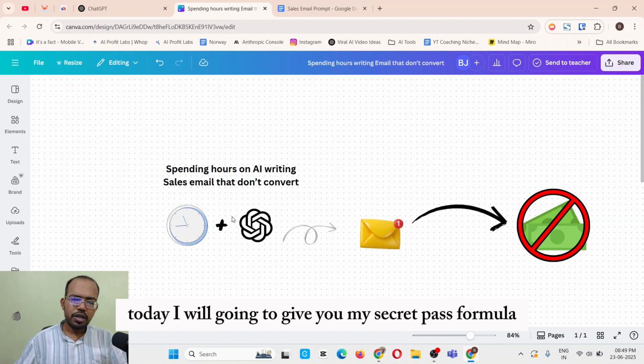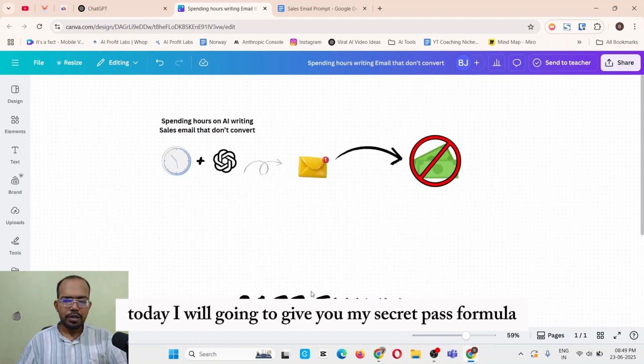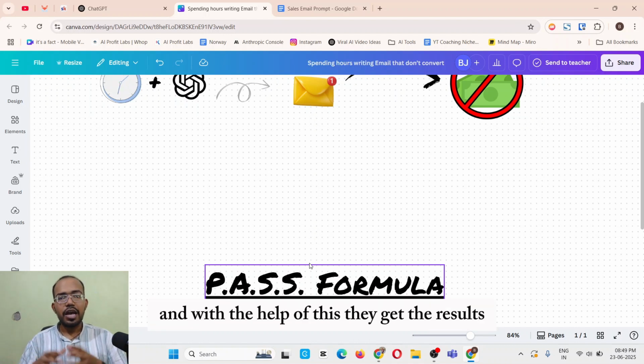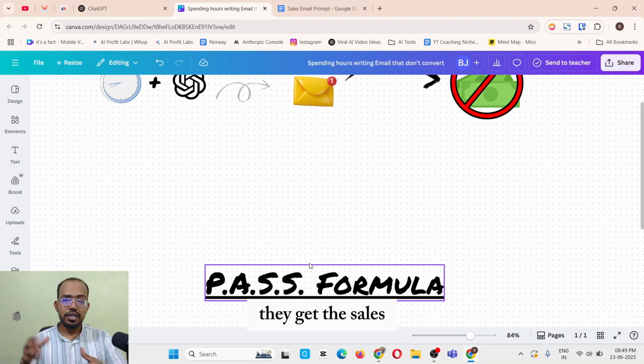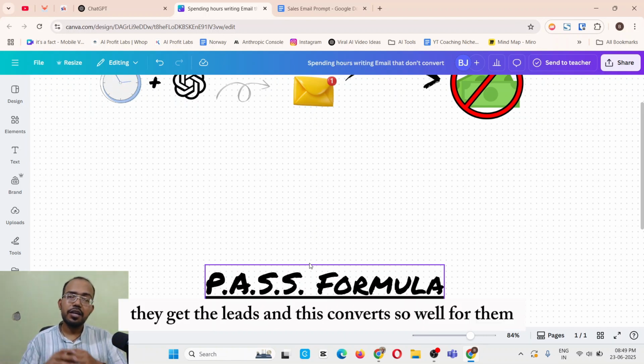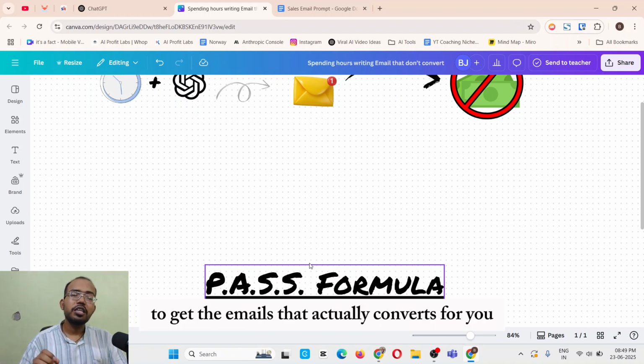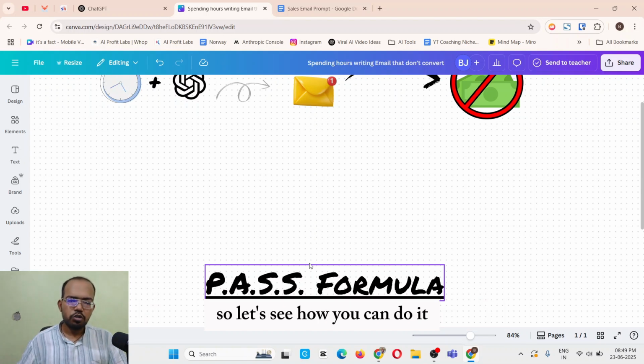all. Today I am going to give you my secret PASS formula that I use to create high converting sales emails for my clients. With the help of this, they get the results, they get the sales, they get the leads, and it converts so well for them. So I will show you how you can use AI in a smart way to get emails that actually convert for you. So let's see how you can do it.